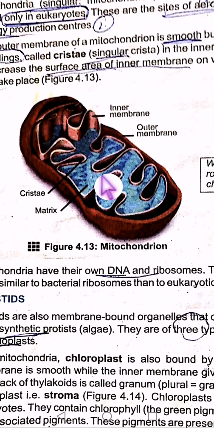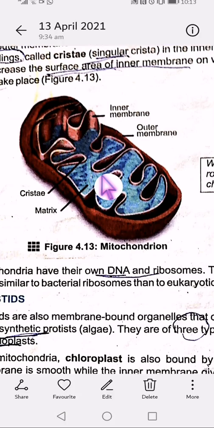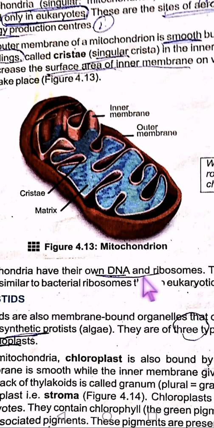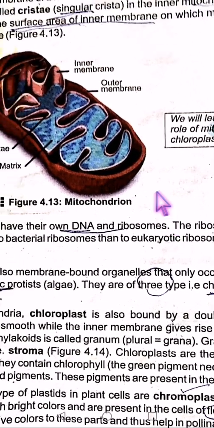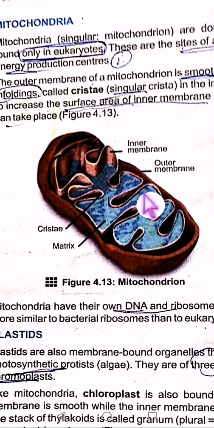Fine. The mitochondria have their own DNA and ribosomes. The ribosomes of mitochondria are more similar to bacterial ribosomes than to eukaryotic ribosomes. What you have to learn: this is a double membrane bound structure found only in eukaryotes, sites of aerobic respiration. The outer membrane is smooth, but the inner membrane has many enfoldings called cristae, and they are submerged into the inner matrix that is called the mitochondrial matrix.